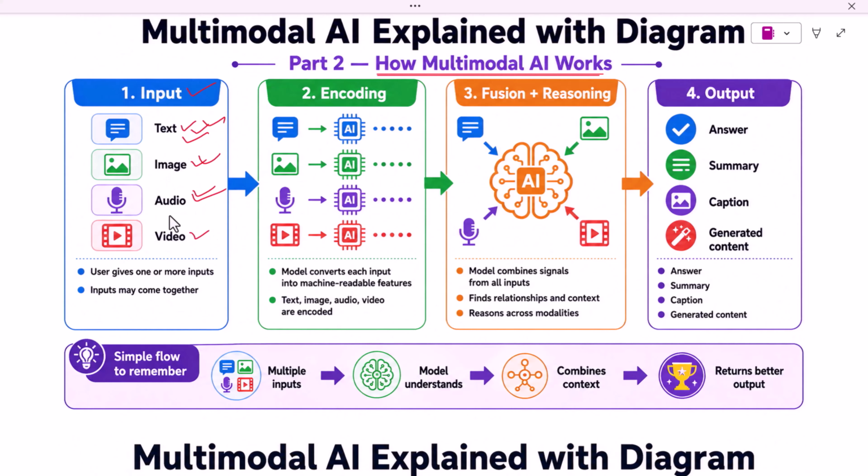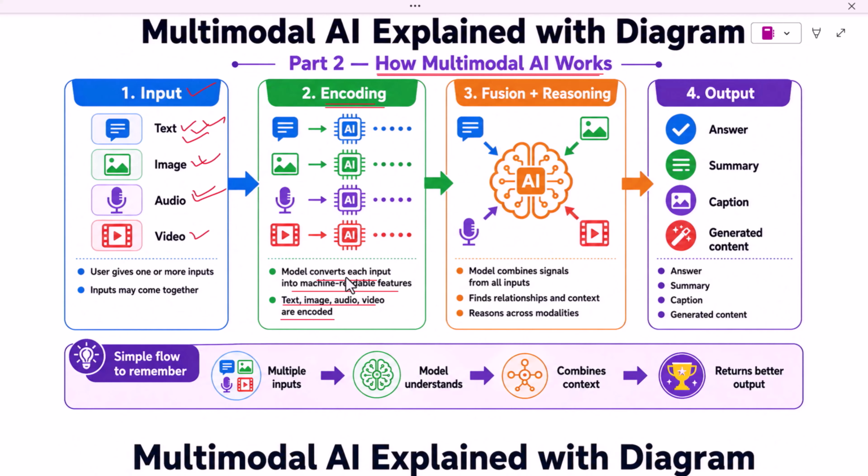After receiving the input, the AI system performs encoding. Encoding means converting the input into a machine-readable format. Text is converted into text features. Images are converted into visual features. Audio is converted into sound or speech features. Video is converted into frame and motion features. In simple words, the AI model converts each data type into a format it can understand.